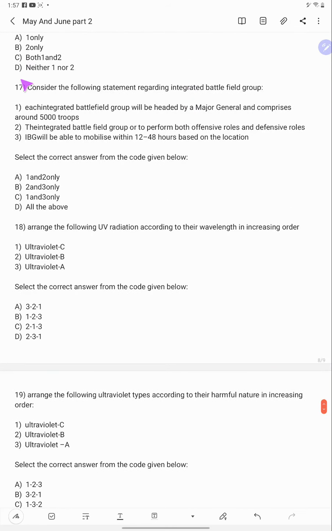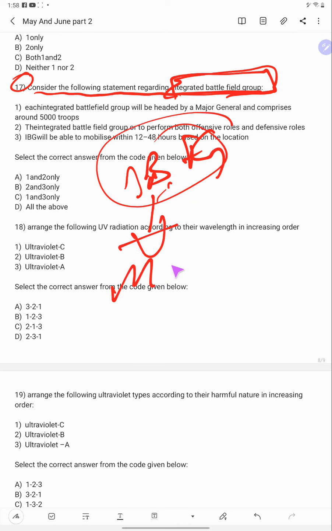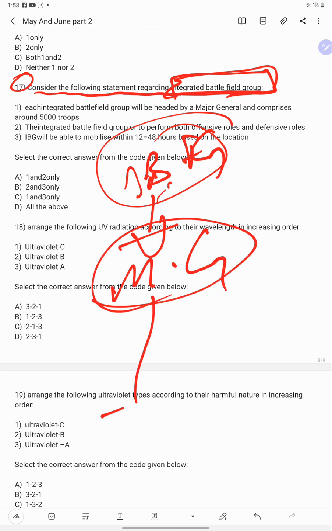Now come to the 17th question. Consider the following statements regarding the Integrated Battlefield Group. For this group, the head will be a Major General. The number of troops will be 5,000.